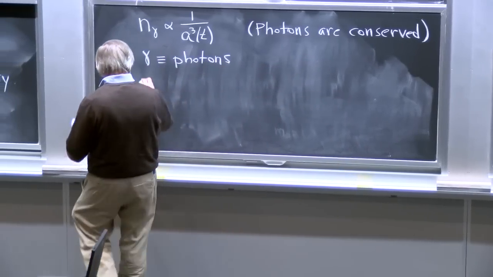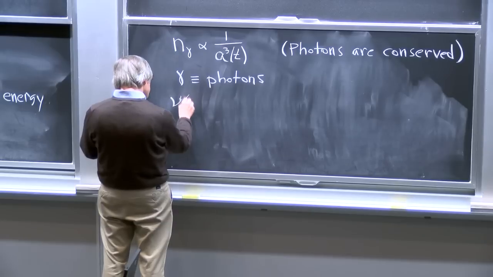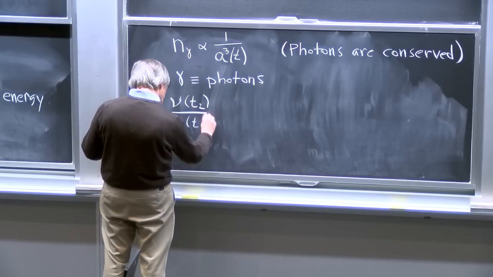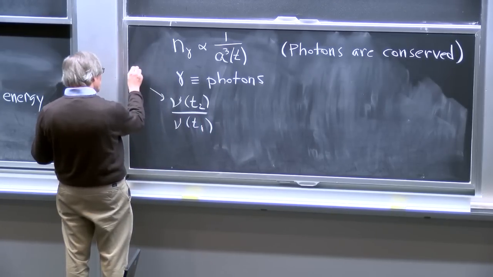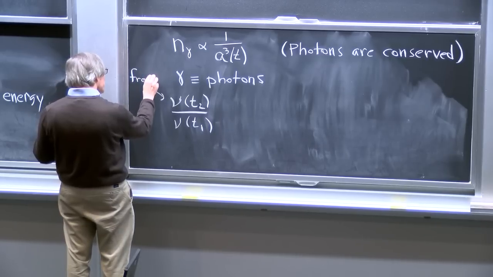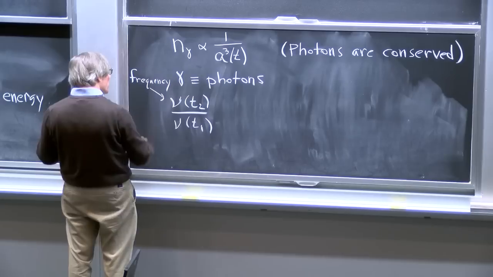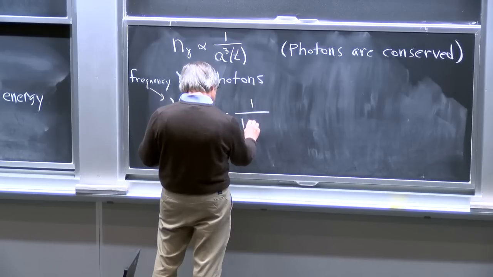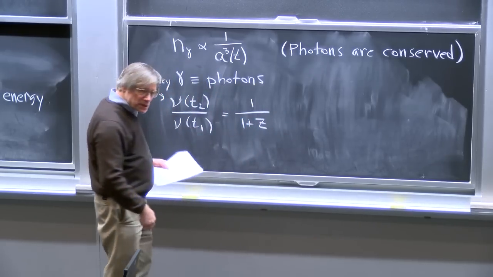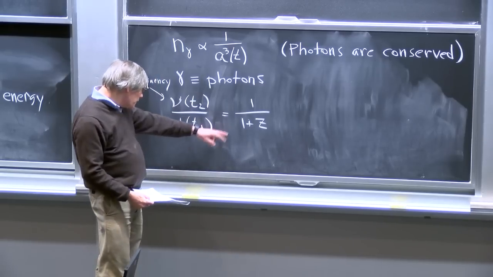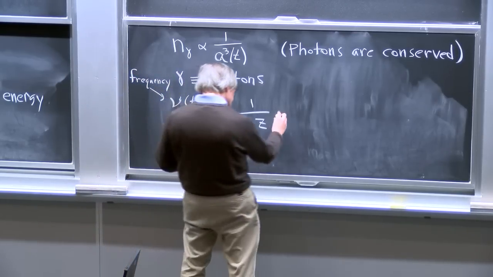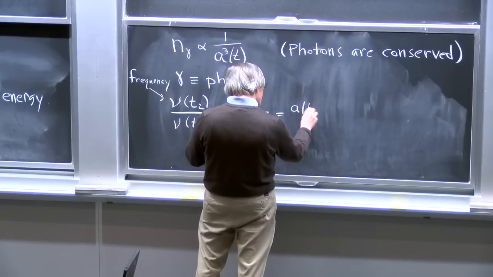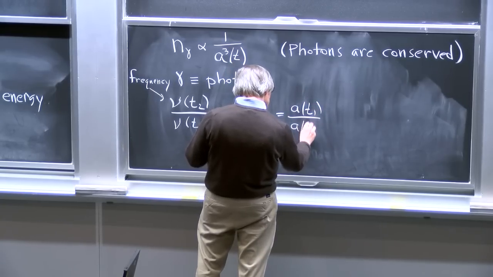So we know that the frequency of a photon at some time t2 divided by its frequency at some time t1, and here nu equals frequency, is just diluted by the expansion of the universe. This ratio is 1 over 1 plus z, where z is the redshift between these two times, but written out in more detail, which is the form we'll actually be using, it's just a of t1 divided by a of t2.